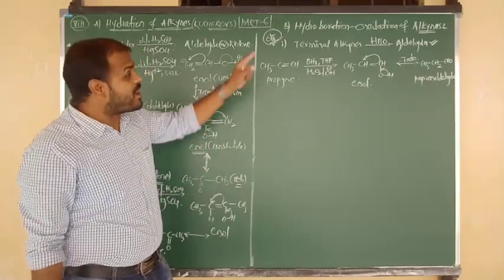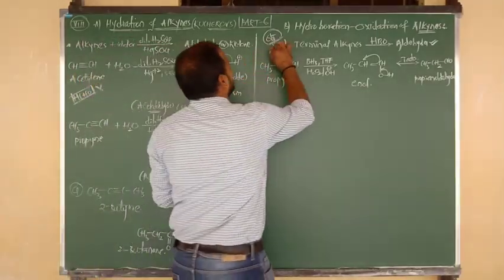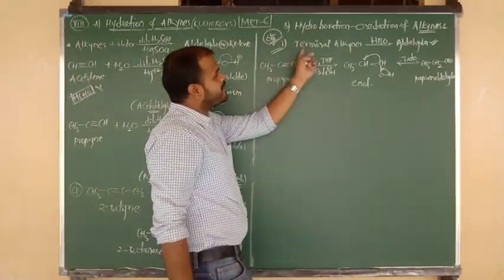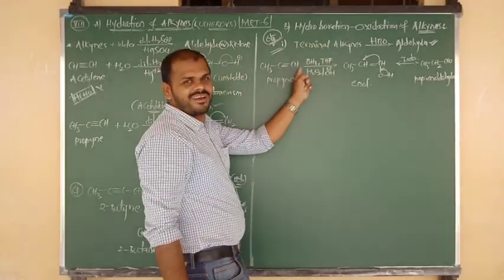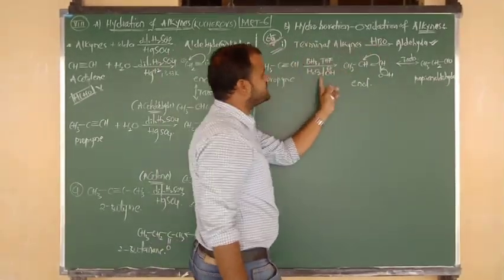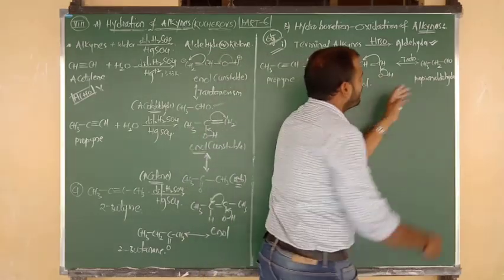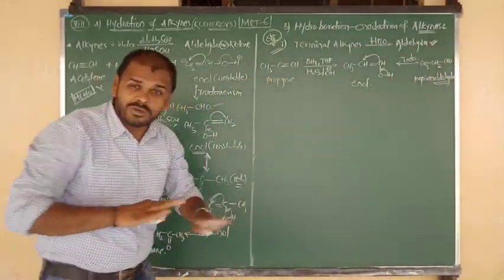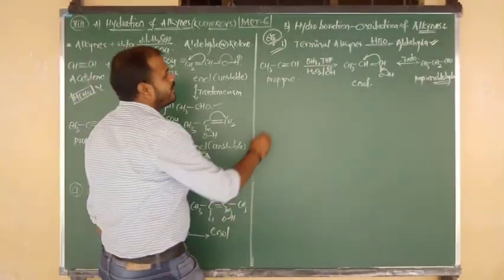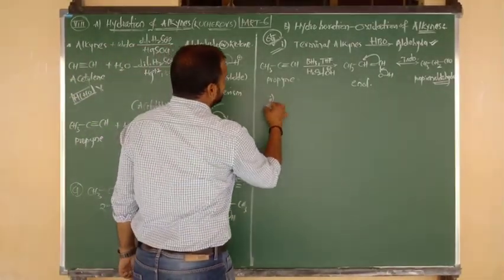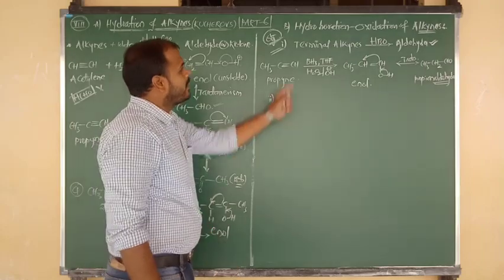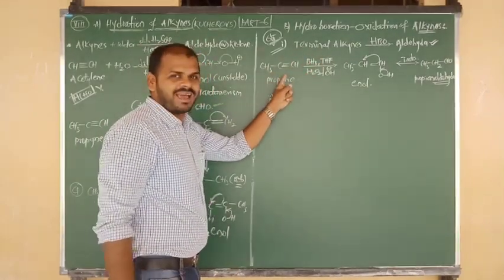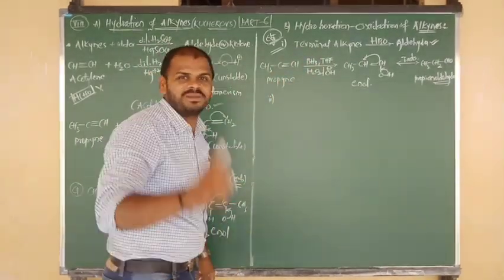So what is the statement I have given? You can check once again. The statement is: terminal alkyne upon hydroboration oxidation gives the final product, an aldehyde. Good. Now another statement on that HBO. That was the story of terminal alkyne. Let me consider now a non-terminal alkyne.